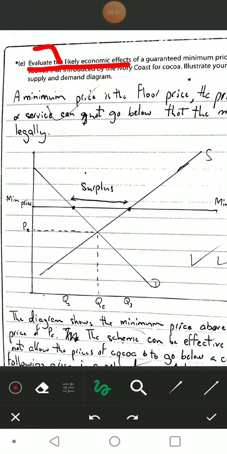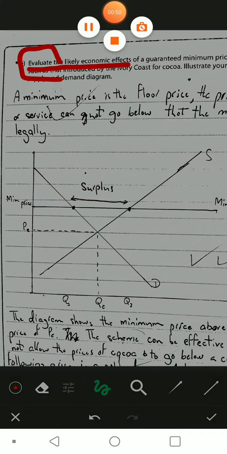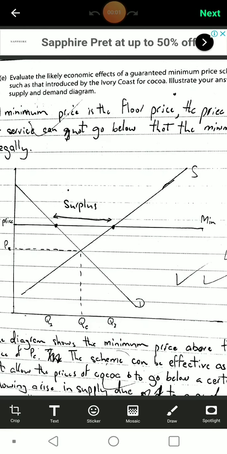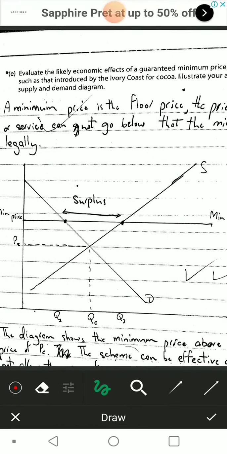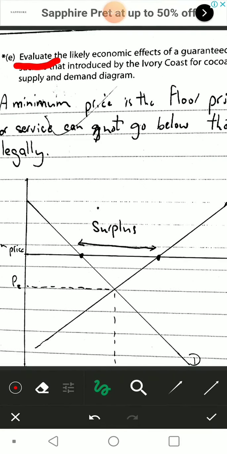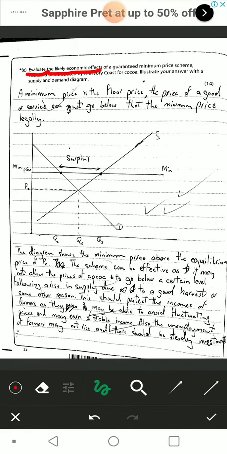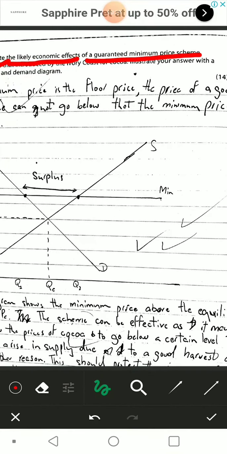And again, key term, evaluate. You have to evaluate this. This implies that you have to first of all mention the economic effects and then also mention a counter argument. The effect you have mentioned, there could be a scenario where that effect may not occur. That's all you have to do. Mention a counter argument, and that is your evaluation. So evaluate economic effects of a guaranteed minimum price stream.